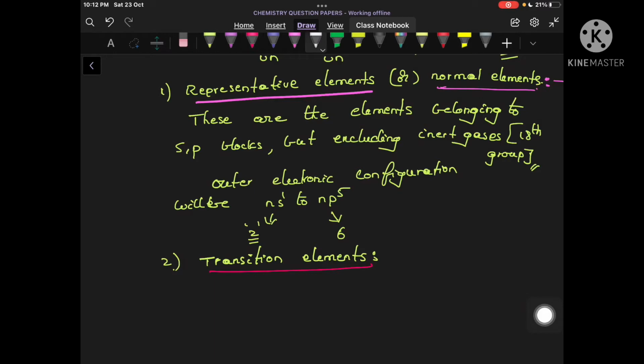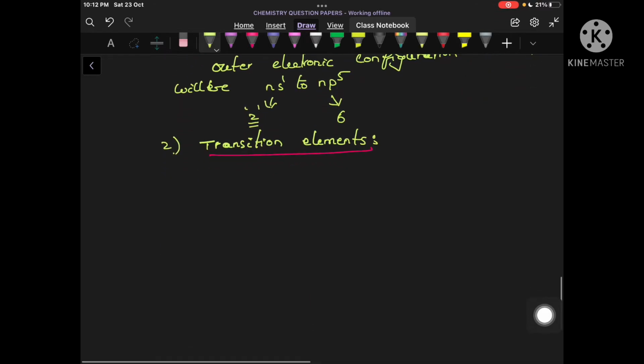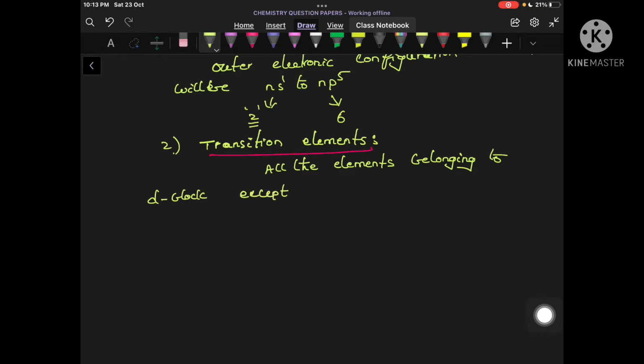So what I write here: all the elements belonging to the d block, except the 12th group elements, are called transition elements. And which are the 12th group elements here? Zinc, cadmium, mercury and copernicium.